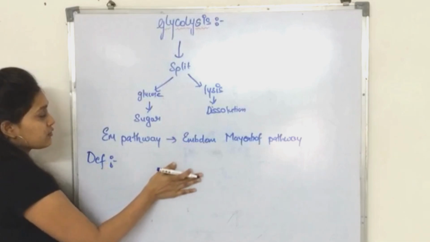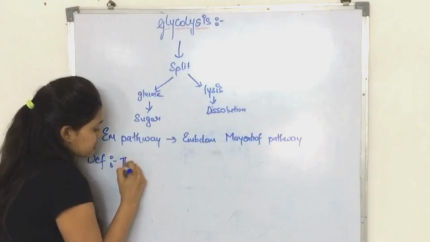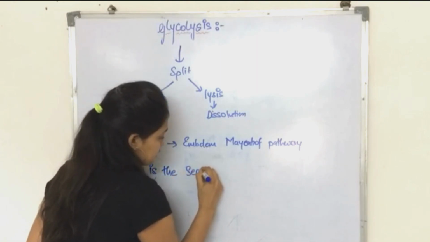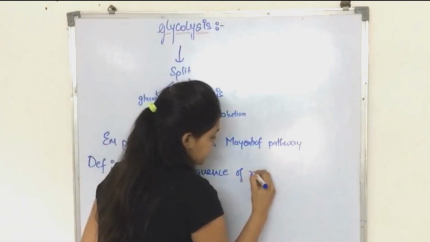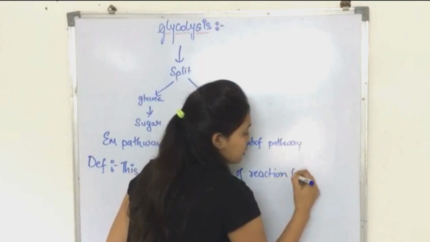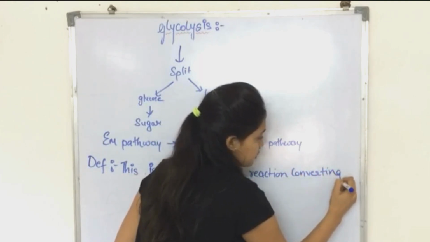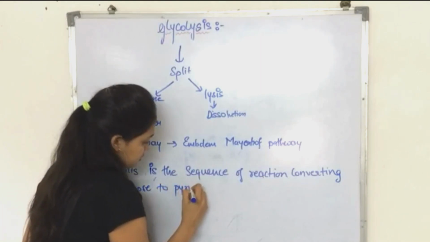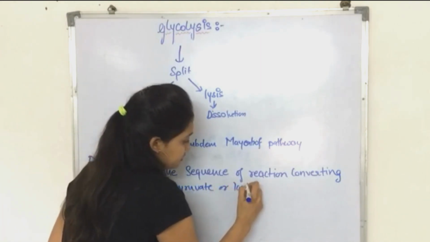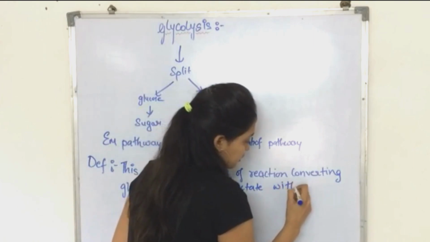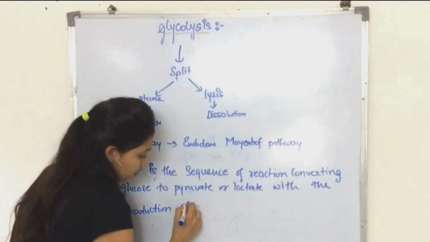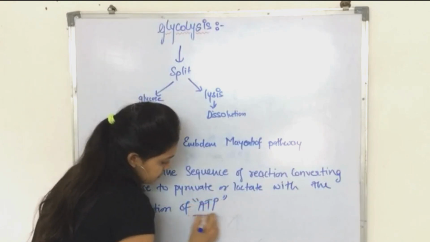So the definition of glycolysis is, this is the sequence of reaction converting glucose to pyruvate or lactate with the production of ATP.